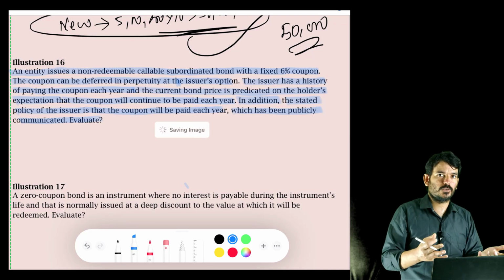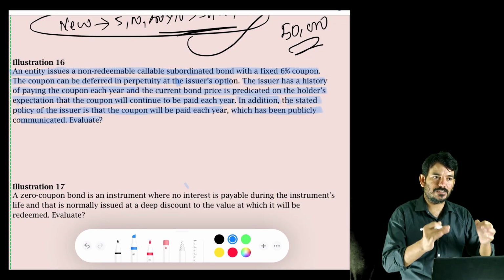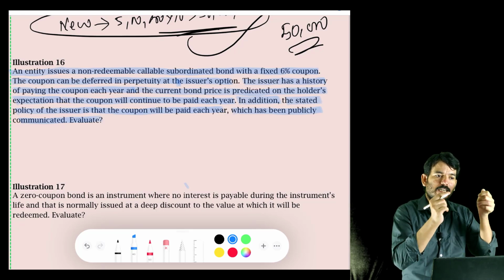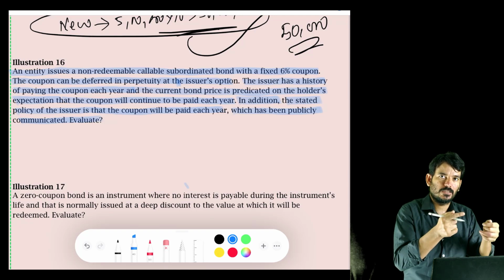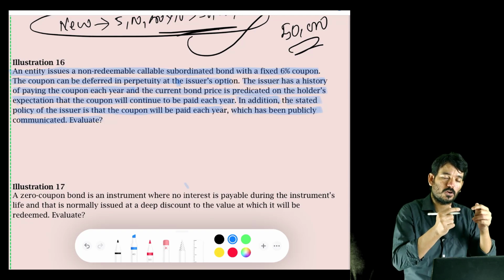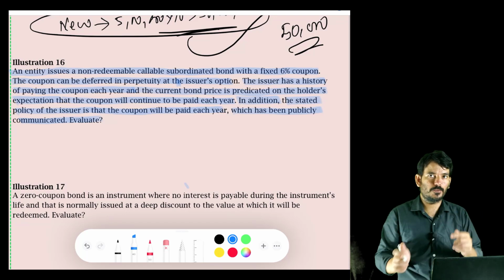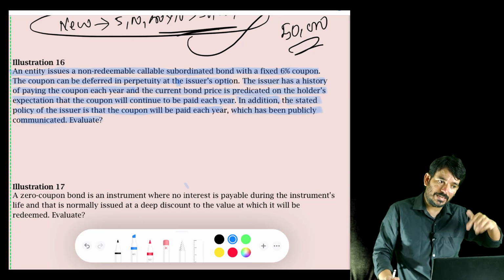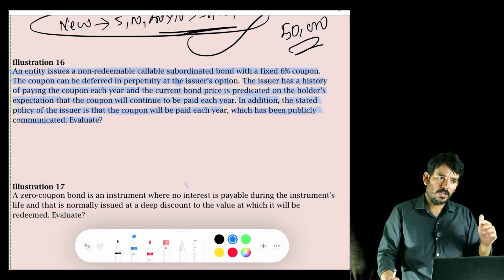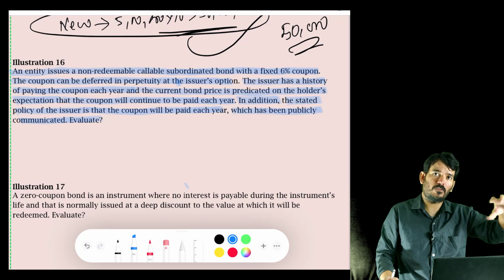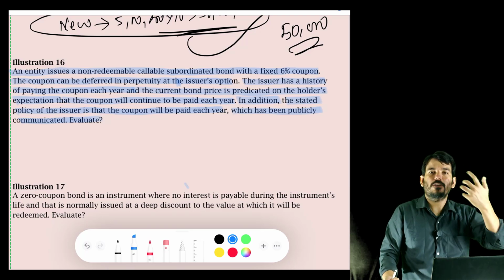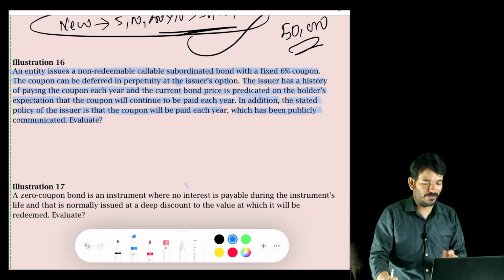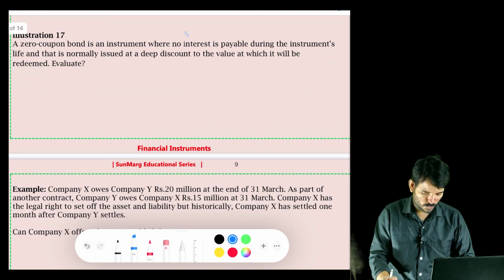But even though it's a constructive obligation, the standard says that unless there is a contractual obligation to pay cash, either dividend or repayment, you cannot call that a financial liability. That will become your equity instrument. Even though you have a past history of declaring dividends or paying interest, even though your bond valuation is based upon whether you are making the payment or not, when there is no contractual obligation, it will not become your financial liability, it will become your equity instrument.